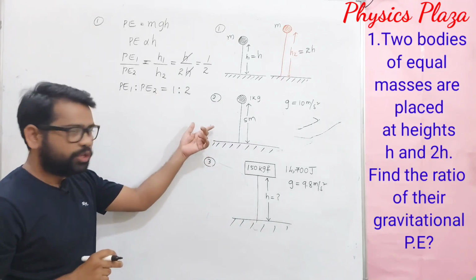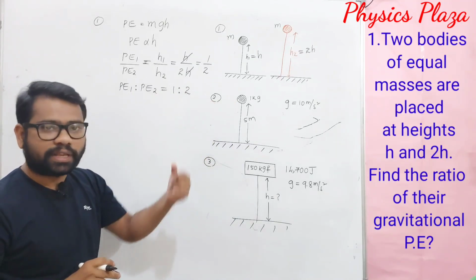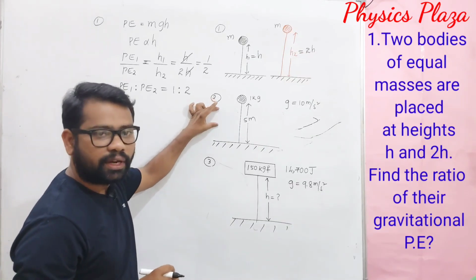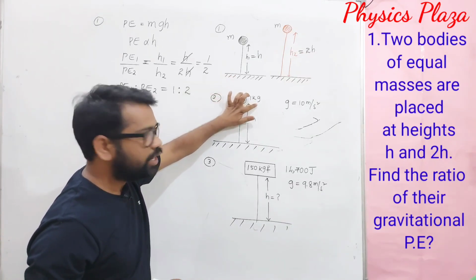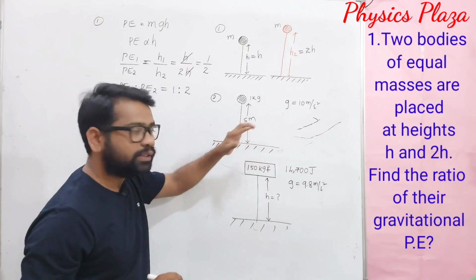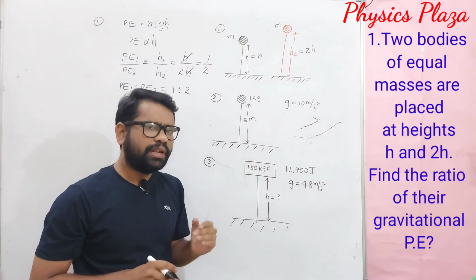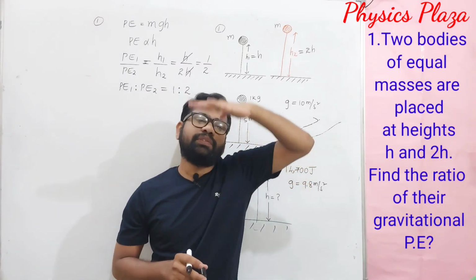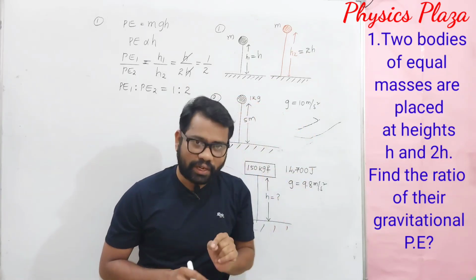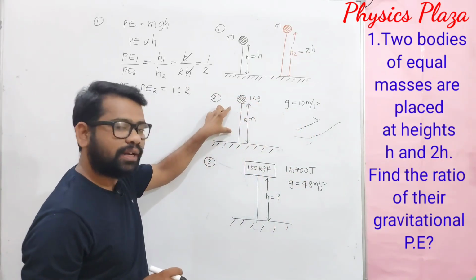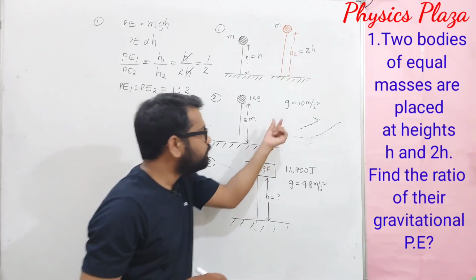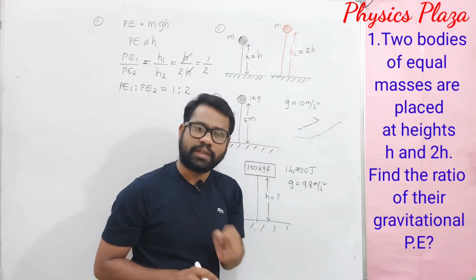Now look at the second numerical, even look at the numerical on the screen also. It is given that a body of mass 1 kg is at a certain height, 5 meters. As it is placed at a certain height, definitely it possesses some potential energy. Now they are asking us to calculate the gravitational potential energy if g is equal to 10 meter per second square.